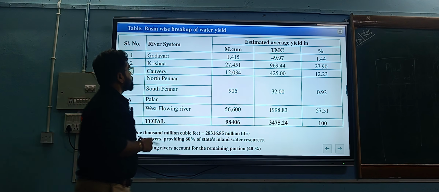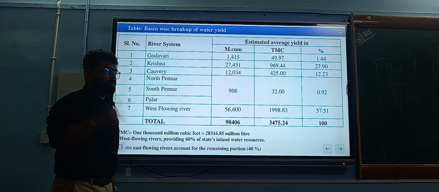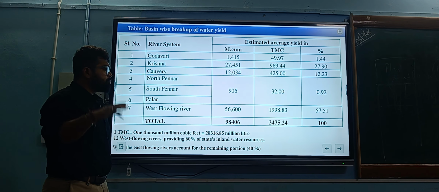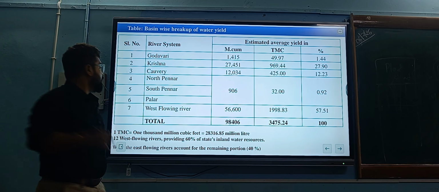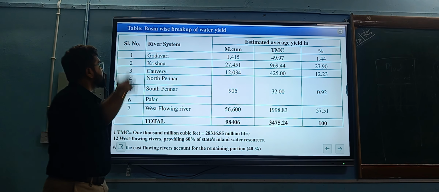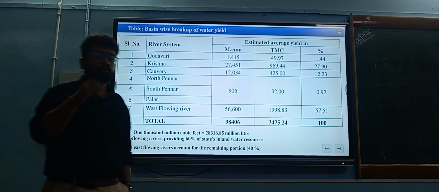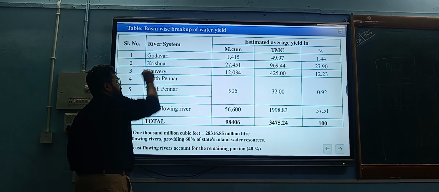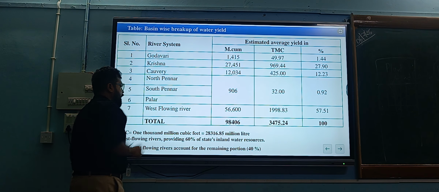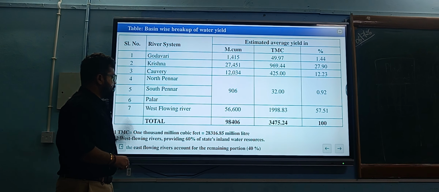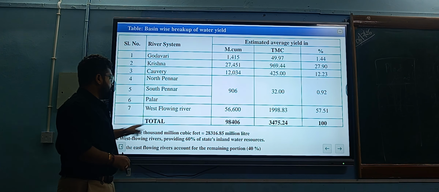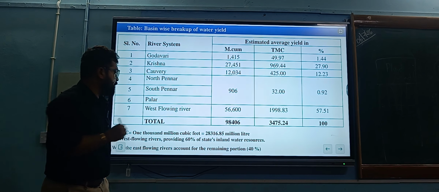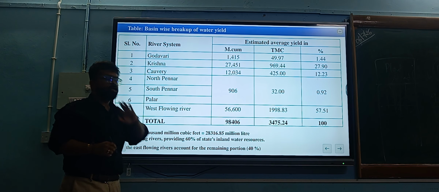Remember the seven river basins: Godavari, Krishna, Kaveri, North Pennar, South Pennar, Palar, and West flowing rivers. These are the seven river basins of Karnataka. From a competitive point of view, this is very important. Godavari, Krishna, Kaveri, North Pennar, South Pennar, Palar, West flowing rivers. And 1 TMC is equal to 28,316.85 million liters, 1000 million cubic feet, what we call.